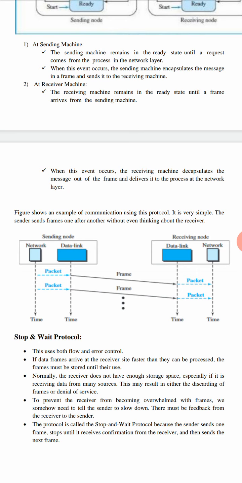In simple protocol, you just need to remember that it performs neither error control nor flow control. And there are two rules in the simple protocol. The first rule is the sender cannot send the frame until it receives the packet from the network layer. The second rule is the receiver cannot deliver a packet to the network layer until the frame arrives.